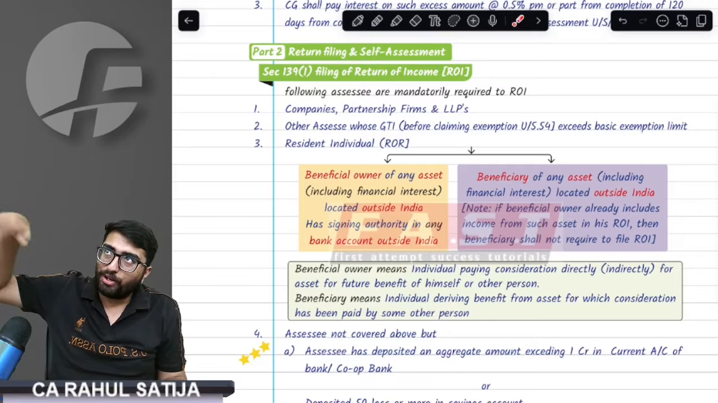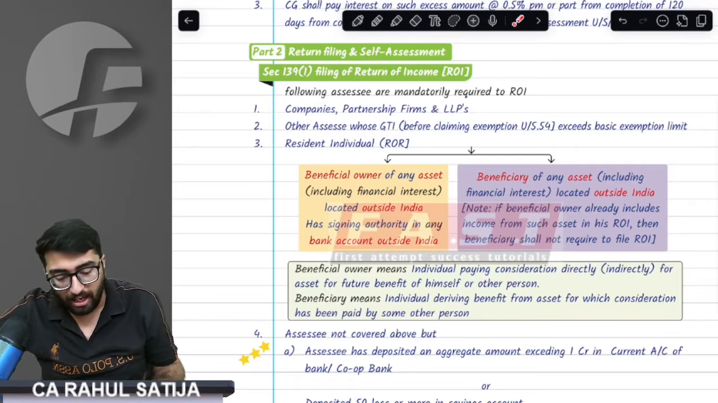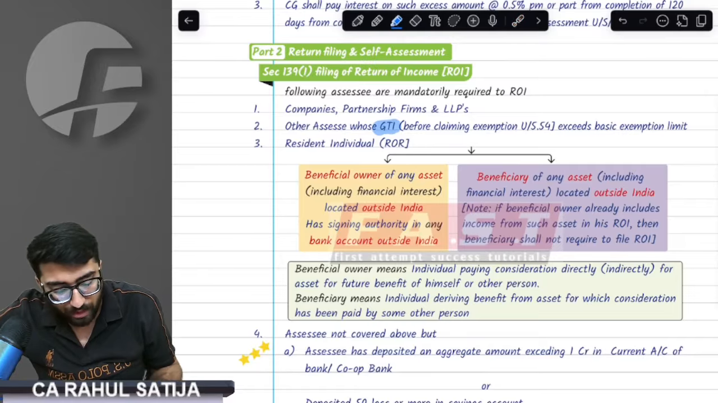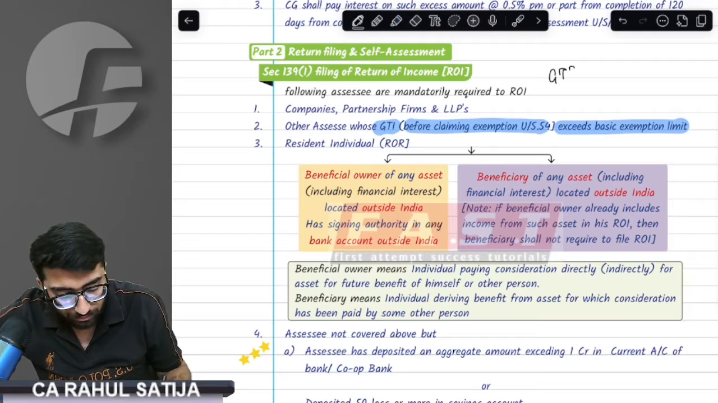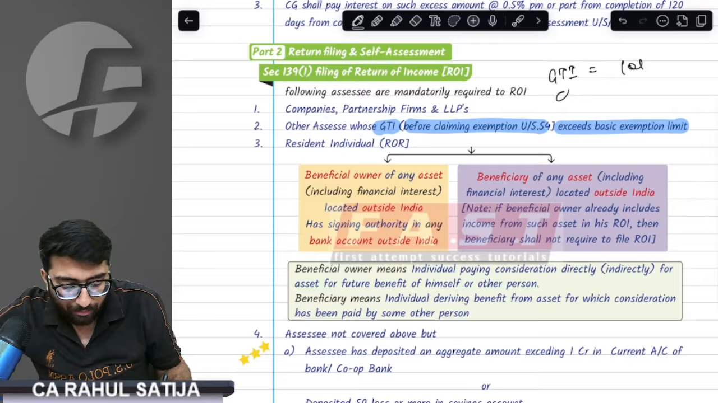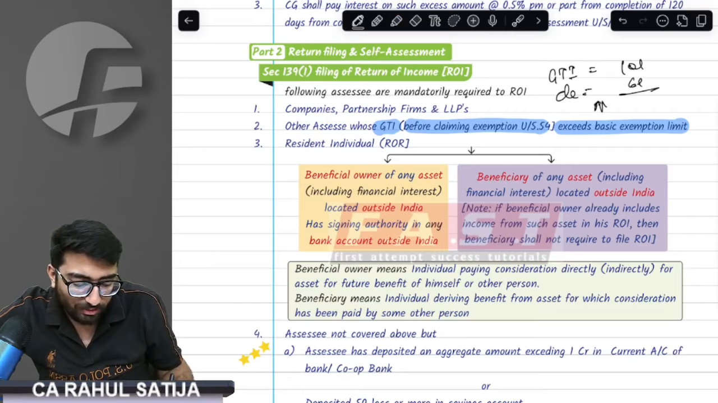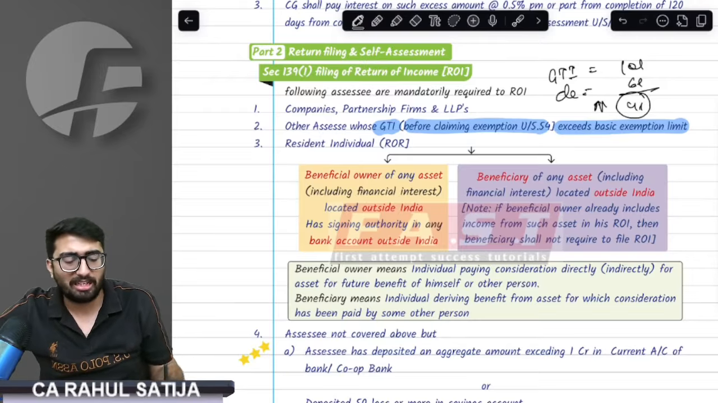If you are not a company, firm, or LLP, you have to check whether your gross total income before claiming Section 54 exemption exceeds the basic exemption limit. For example, my GTI is 10 lakh rupees, but my deductions are 6 lakh rupees, and my net taxable income is 4 lakh rupees. It is up to the basic exemption limit.